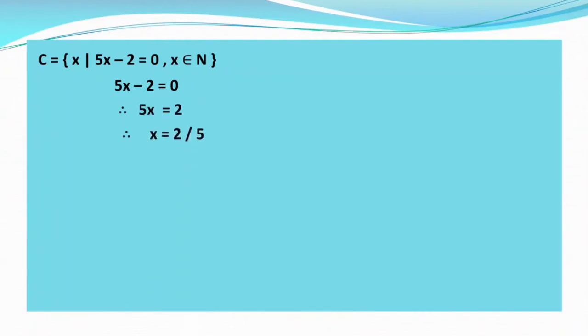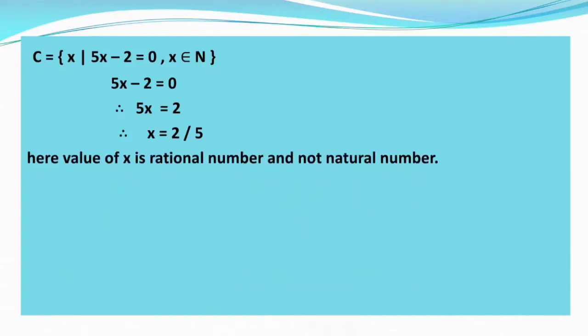Now by dividing 5 on both sides, what we get? x is equal to 2 upon 5. Look at this, x is equal to 2 upon 5. 2 upon 5 is a rational number. It is not a natural number. Now we have to find the value of x, but x should be a natural number. Therefore we can write here the value of x is a rational number and not a natural number. Therefore your set C is an empty set. Therefore C is equal to empty curly brackets. This is your statement number 3.